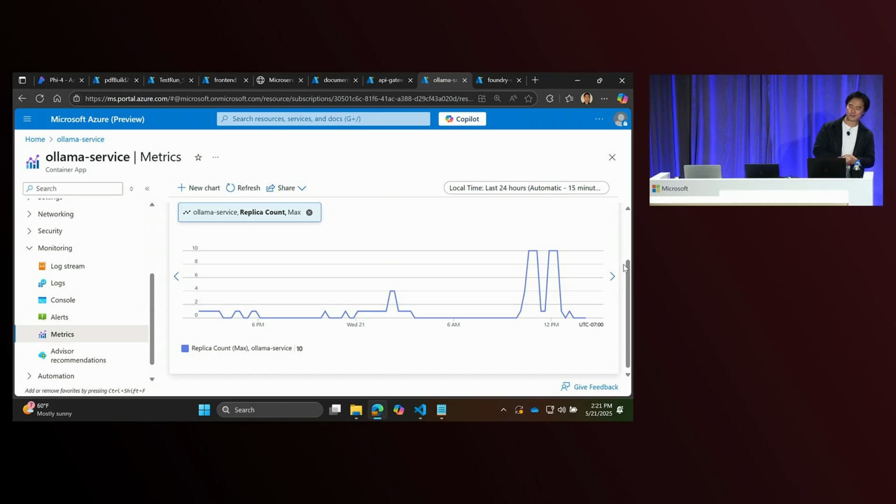But you can see here the other load tests that I've basically run throughout the last 24 hours while testing this out, right? So you can see us scaling from 0 all the way to 1 and then to 10. In this case, actually, right here, we went from 1 to 10 instances. If I actually pull back the time frame, it only took about a minute or two to get from 1 A100 GPU to 10 A100 GPUs for this test. So with that, that finishes my demo portion.